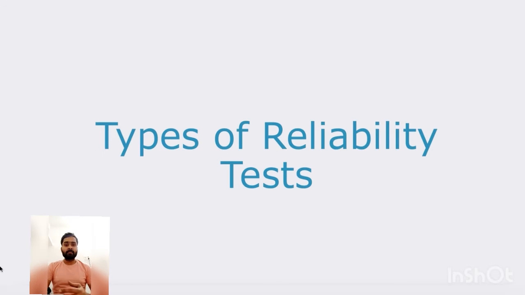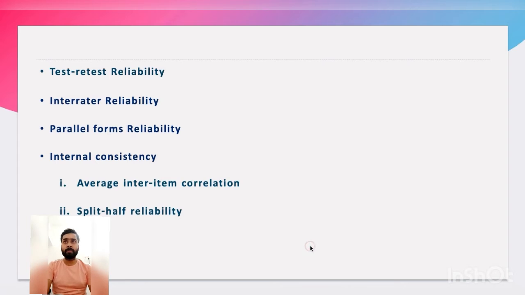So, first is test-retest reliability. Test-retest reliability measures the consistency of results when you repeat the same test on the same sample at a different point in time. So, why is it important? Many factors can influence your result at different points in time. For example, respondents might experience different moods, or external conditions might affect their ability to respond accurately.